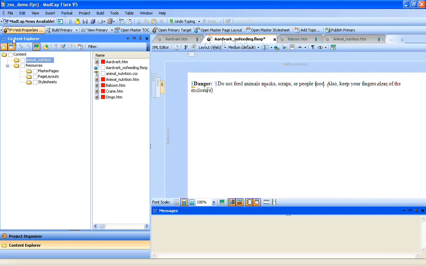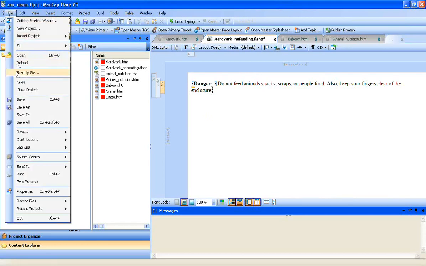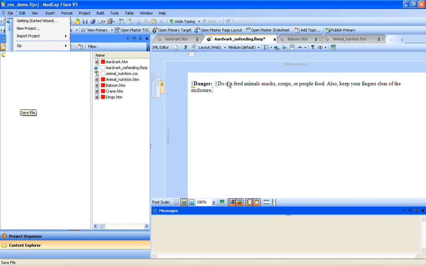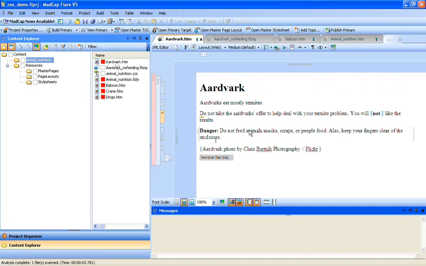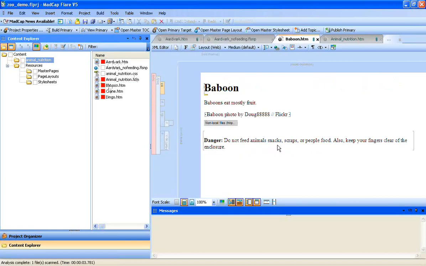And type in some additional information. Once I do this, I'll save the snippet. Save. We will wait patiently. I have noticed that GoToWebinar in particular actually really does slow things down.